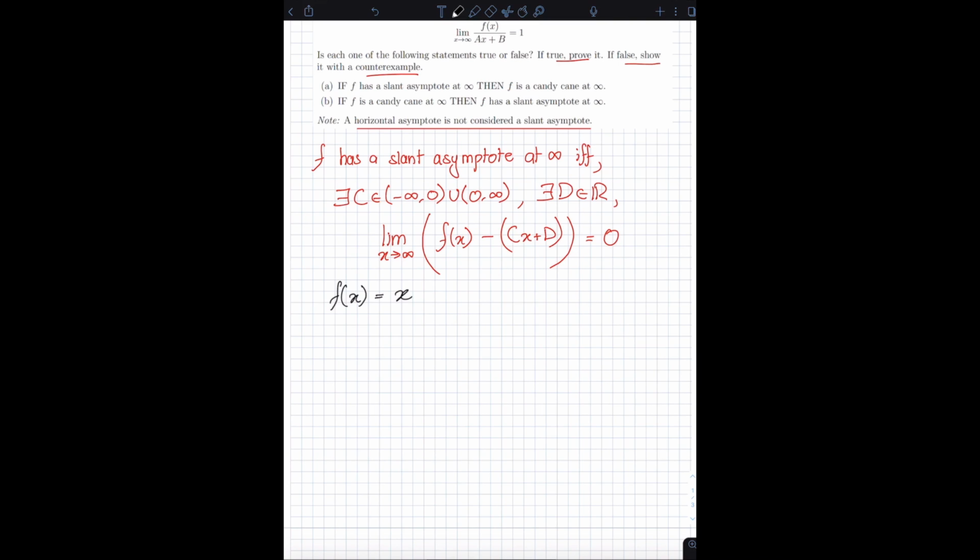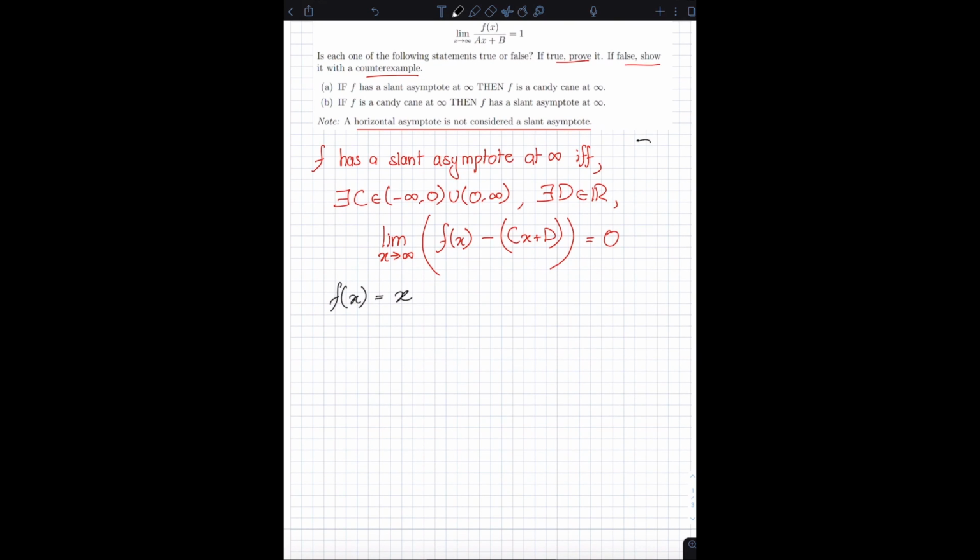So let's say I want to figure out if this function has a slant asymptote at infinity, and I claim that it does. I'm going to use this definition over here to test it. Instead of c, I'm going to put 1, and instead of d, I'm going to put 0. Let's sub everything back in. I get the limit as x approaches infinity of, instead of f of x, x, minus, instead of c, 1, so just x, plus, instead of d, 0.